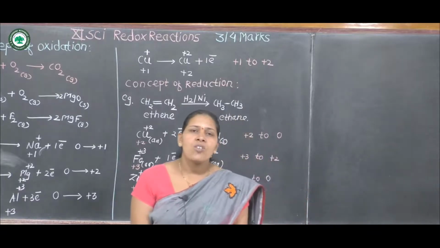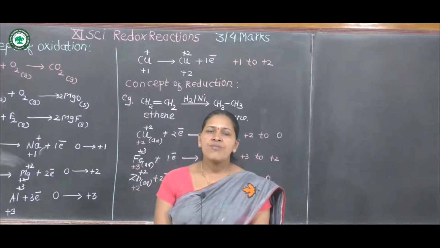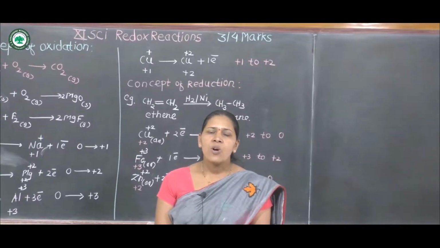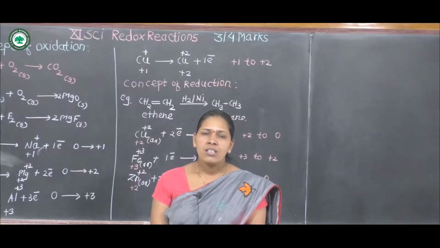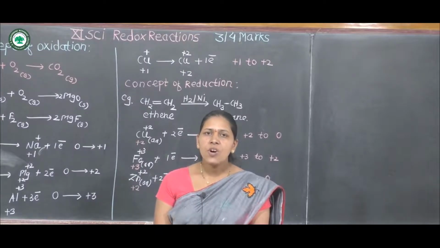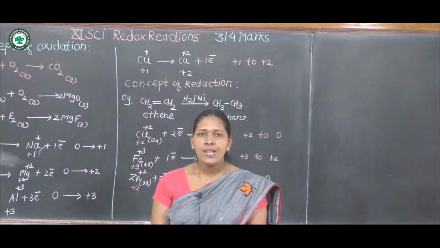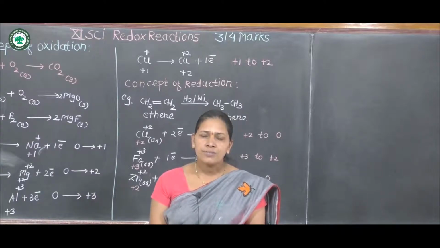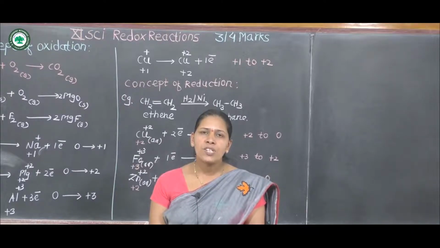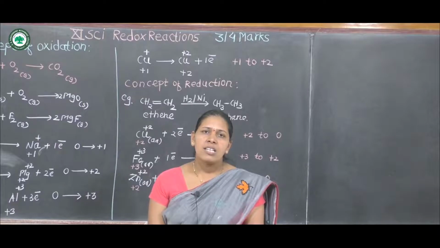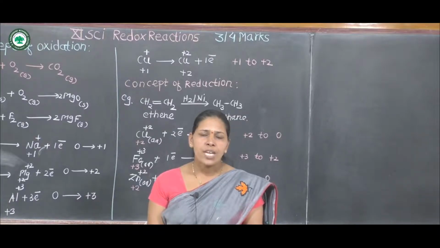Key points for oxidation. Oxidation is defined as combination of any element with oxygen. Second definition, oxidation is also defined as combination of any element with an electronegative element. Third, oxidation is loss of one or more electrons by any species. And the last definition for oxidation is increase in oxidation number of any species.